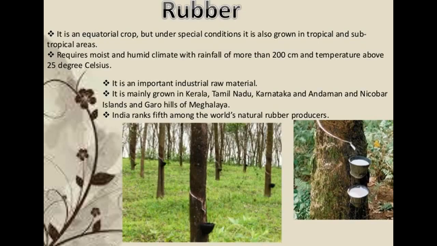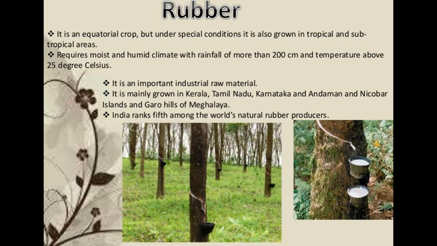Then we have rubber. It is an equatorial crop, but under special conditions it is also grown in tropical and subtropical areas. The tires in your cars and all the rubber products come from it.